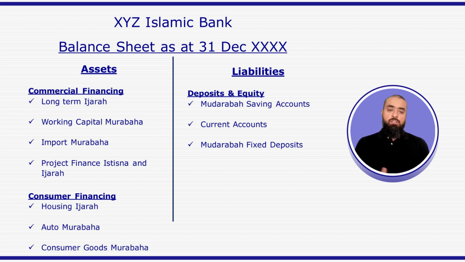In case of auto financing or car financing, Islamic banks will not give a car loan or auto loan to the customer. Islamic banks will purchase the car that the customer desires from the dealer and then sell that car to the customer on installment basis. These installments can be for a period of 3 years, 5 years, 6 years, whatever the arrangement is agreed between the bank and the customer. So the customer becomes the owner of the car and he pays the selling price of the car in installments to the bank. The profit earned through this transaction is part of the overall income of the bank.